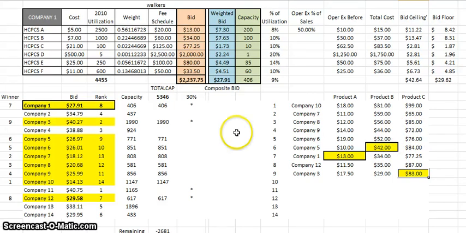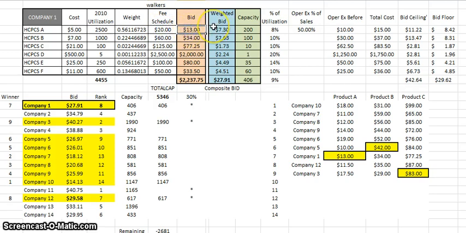So as we're strategizing, and we know that composite bid is the number one concern on how we construct our bid, there's two numbers that we're going to want to know. One's called the bid ceiling, and the other one's called the bid floor. The bid ceiling is the absolute highest that the composite bid could be based on the rules of the program.